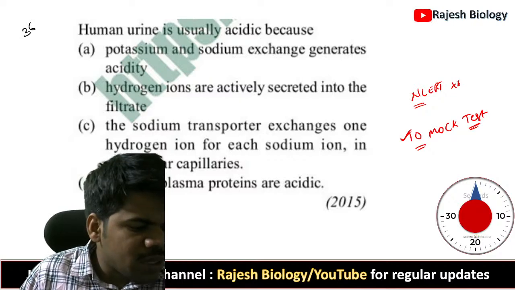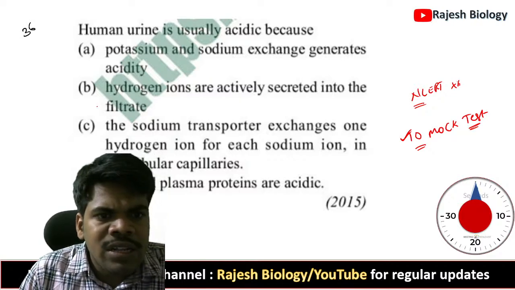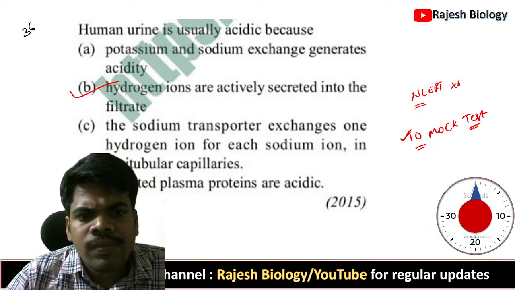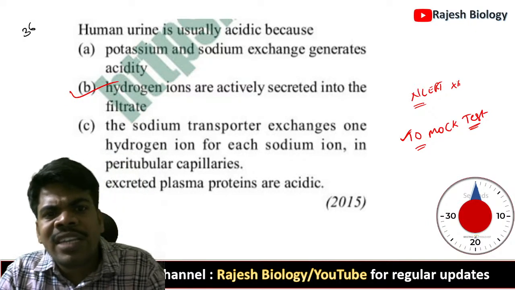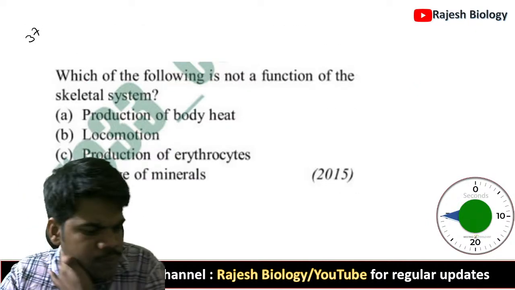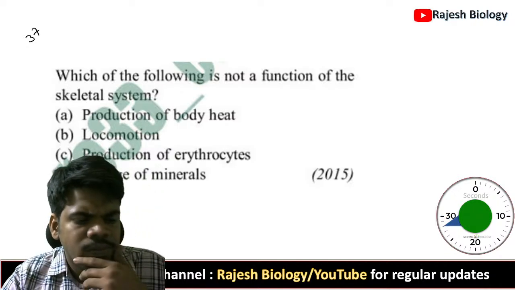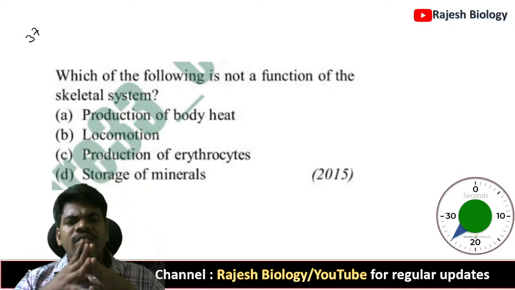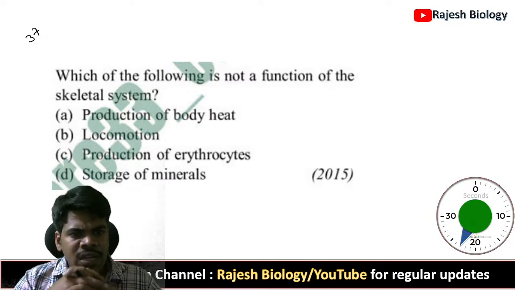Question number 36. The right answer is B. Human urine is usually acidic because of hydrogen ions. Which of the following is not a function of the skeletal system?